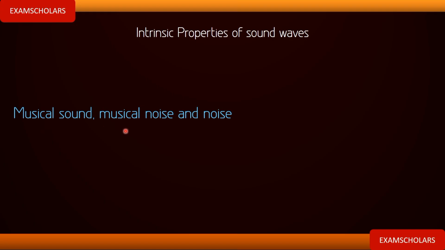Now let's look at noise, which you guys used to make. Let me give you a practical example of noise. I don't even need to define noise. Just go to the market square and all the sound that you are hearing, that is noise.